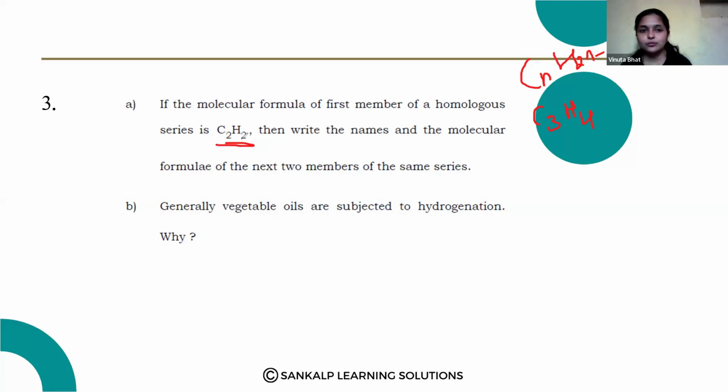CnH2n, so that is not the formula. CnH2n plus 2, that is not applicable. CnH2n minus 2 is the formula for the next two members.